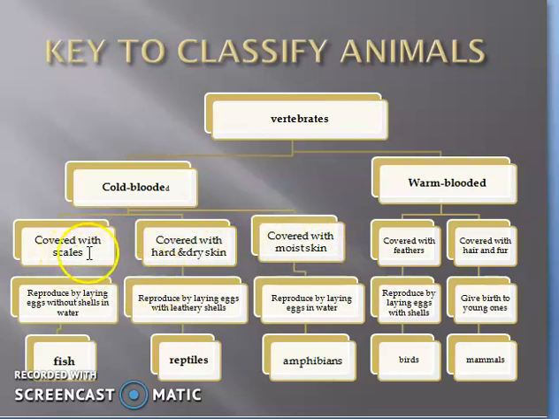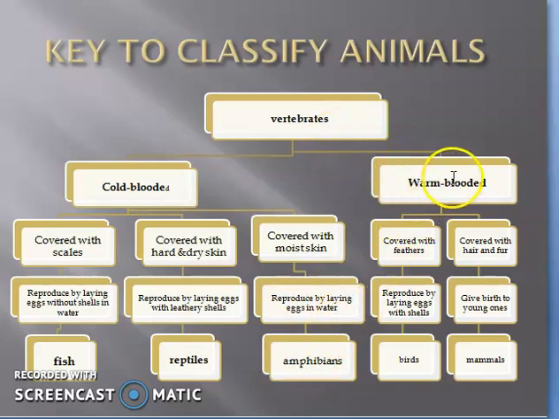Now the cold-blooded animals that are covered with scales reproduce by laying eggs without shells in water. Okay, and the animals that are covered with hard and dry skin reproduce by laying eggs with leathery shells. And the animals that have moist skin reproduce by laying eggs in water. The animals that lay eggs without shells in the water are fish. The animals that lay eggs with leathery shells are reptiles. And the cold-blooded animals that reproduce by laying eggs in water are amphibians.